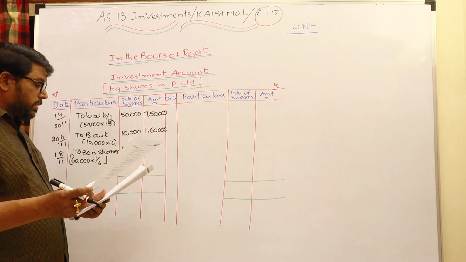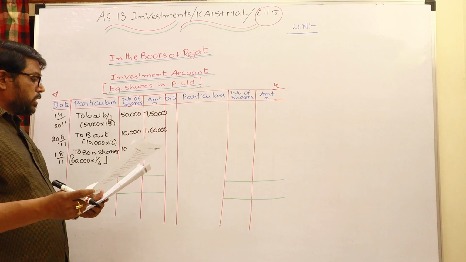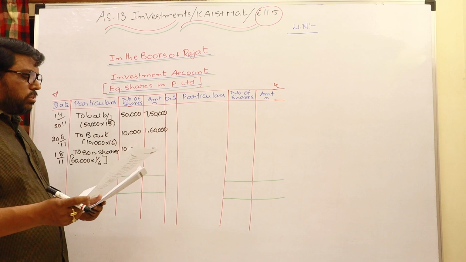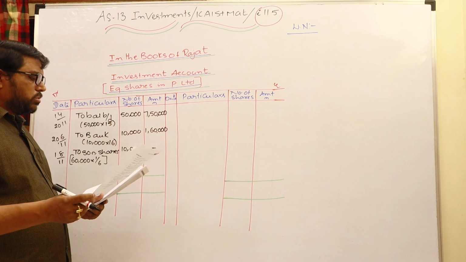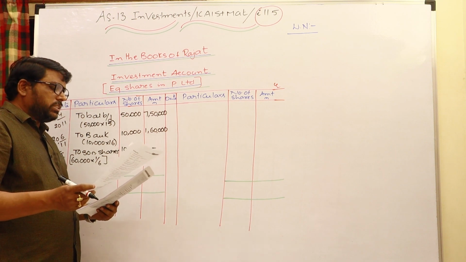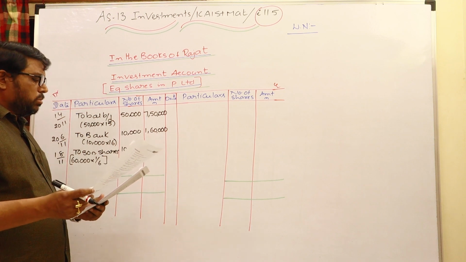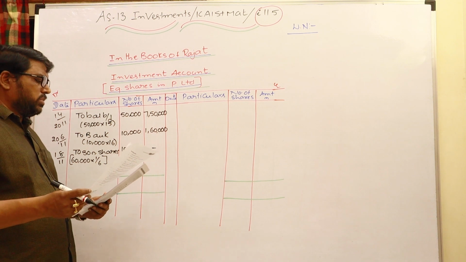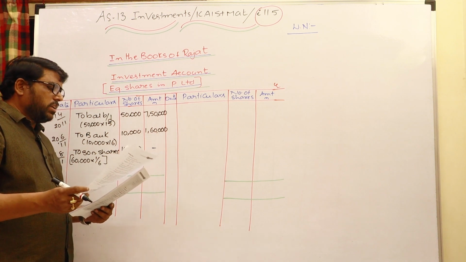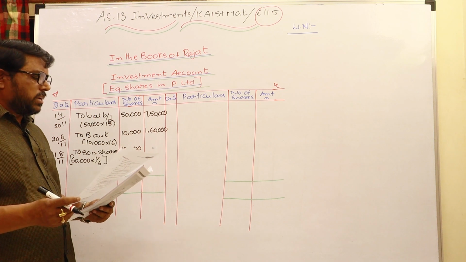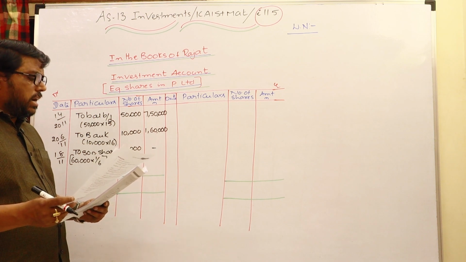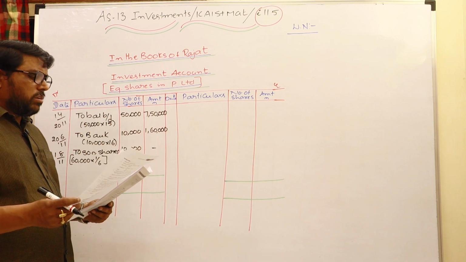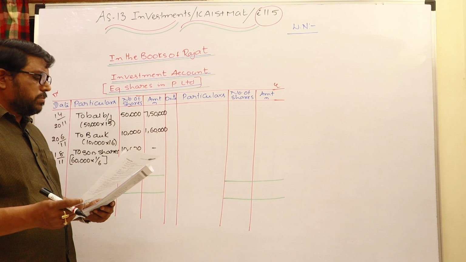And moreover, next third point: on 1st October 2011 the directors of P Limited also announced a right issue. It entitles the holders to subscribe 3 shares for every 7 shares, so for every 7 shares, 3 right shares are offered at 15 rupees to purchase. Shareholders can transfer their rights completely, which means they can sell them in the market. Rights can be sold, otherwise they can purchase. Rajit sold 1/3 of the entitlement to Umang for a consideration of 2 rupees per share and subscribed the remaining